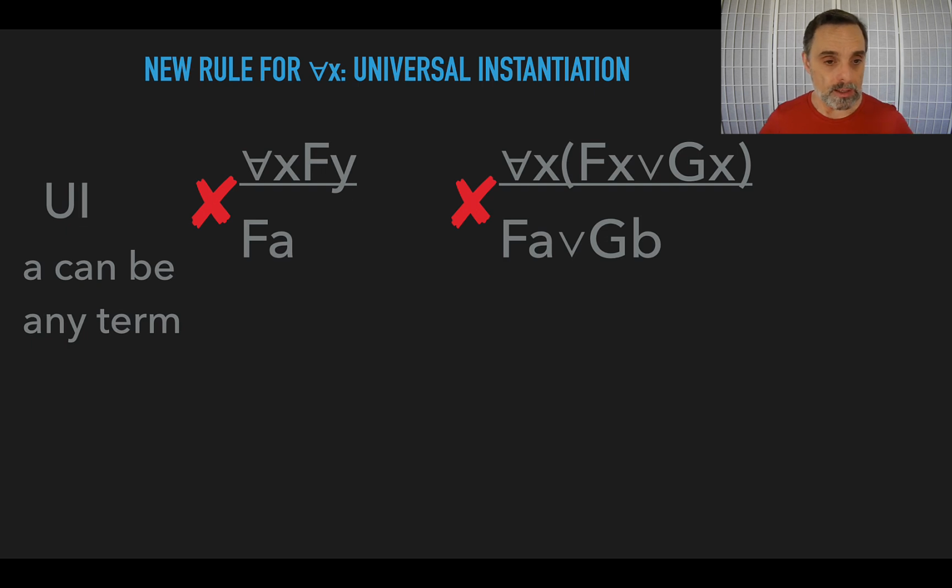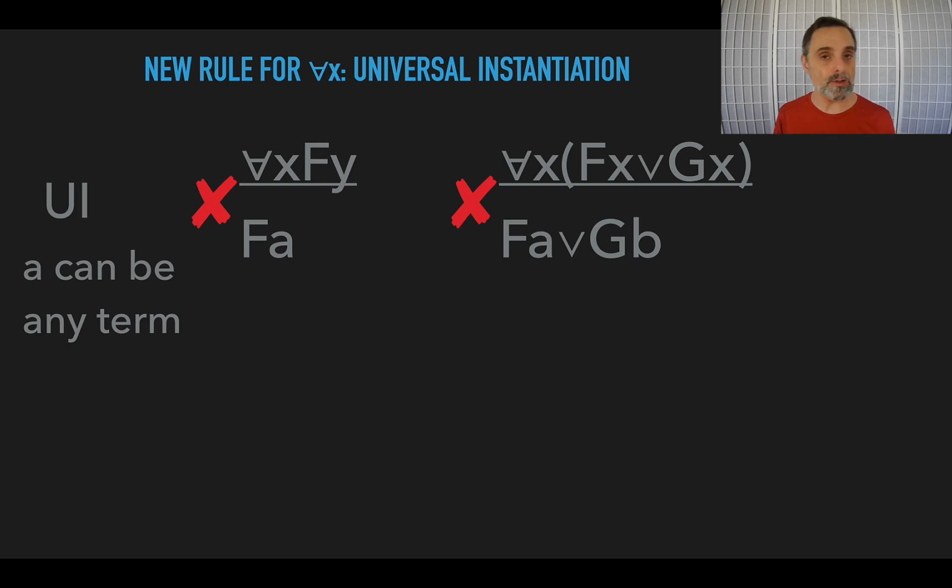The other thing is when we do the replacement, we have to replace all of the x's, or whatever variable it is, by the same term. So in this case, it looks like the x in fx was replaced with an a, and the x in gx was replaced with a b, so we replace the x's with different things.